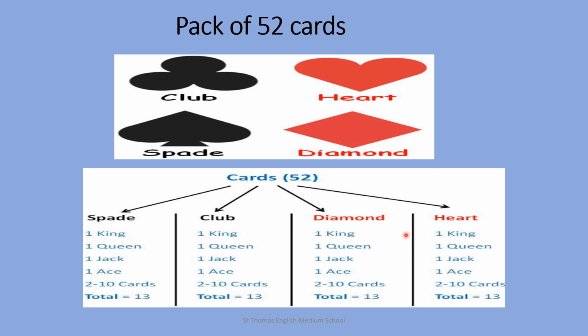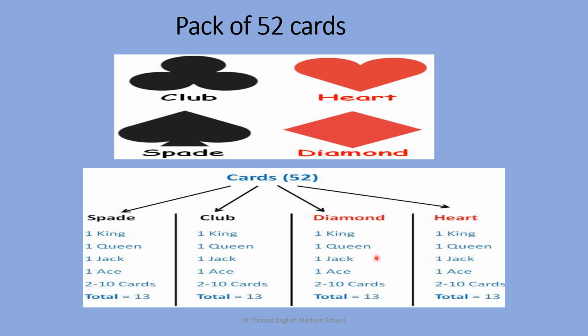Now what will be the total number of face cards? In one suit you have 3 face cards, that is king, queen and jack. So the total number of face cards is 3 multiplied by 4, that is 12 face cards.